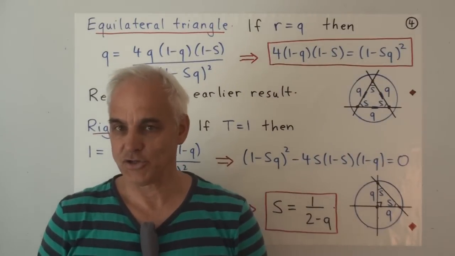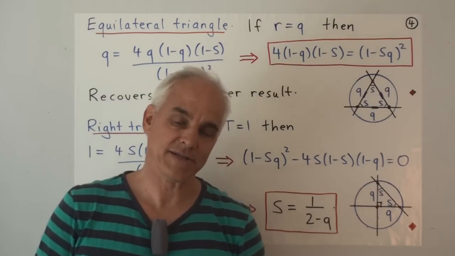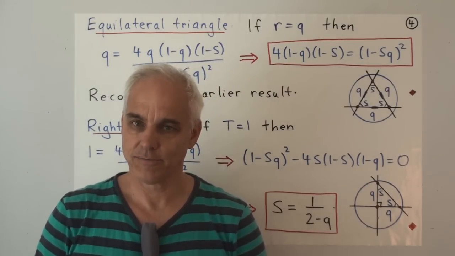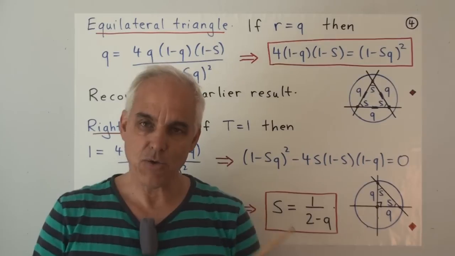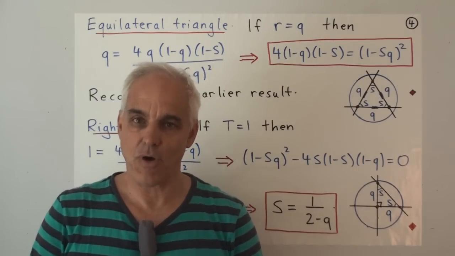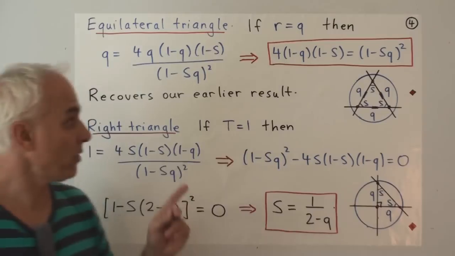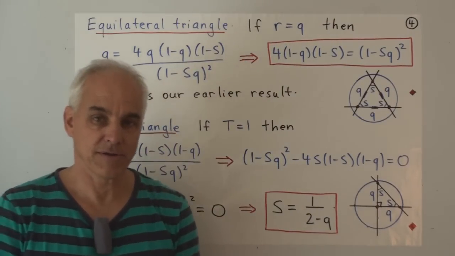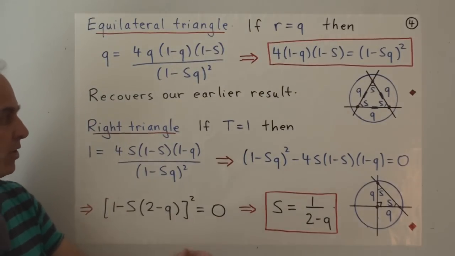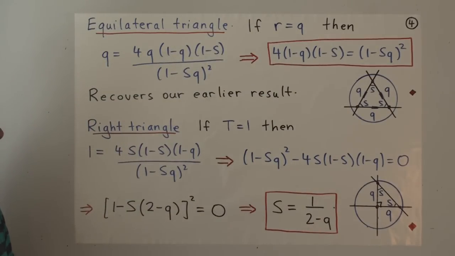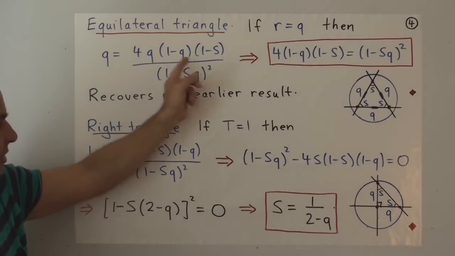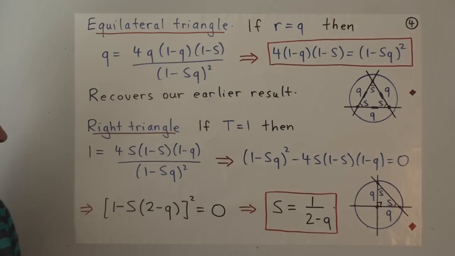Let's now connect these two formulas with some earlier ones that we got for equilateral triangles and right triangles. So in an equilateral triangle, we have 3 equal quadrances. So that third quadrance, which we're calling R, is now equal to the common quadrance Q. So all 3 quadrances are now Q. Well, that formula for R that we established will now read Q equals 4Q times 1 minus Q times 1 minus S over 1 minus SQ squared.